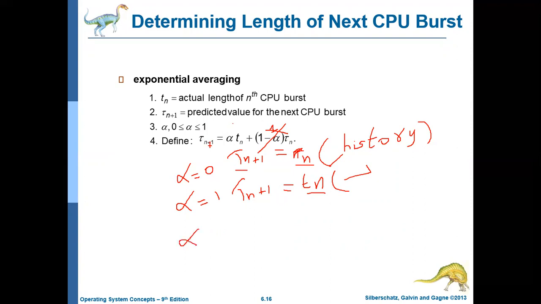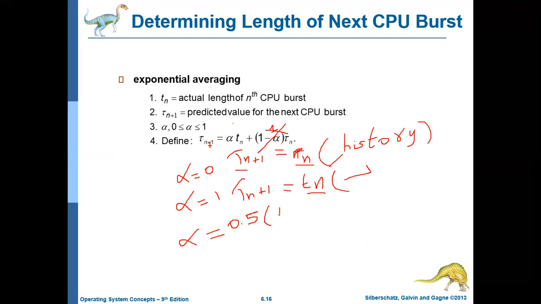That is the reason we are setting alpha as 0.5. When you keep alpha as 0.5, it will use the current value, and it will also use the previous history.